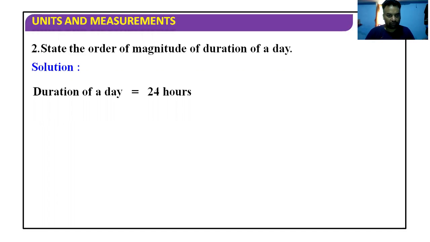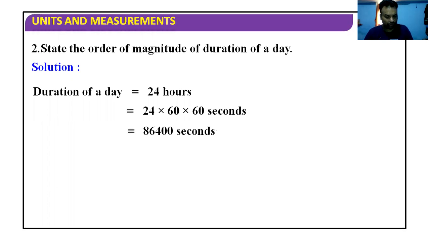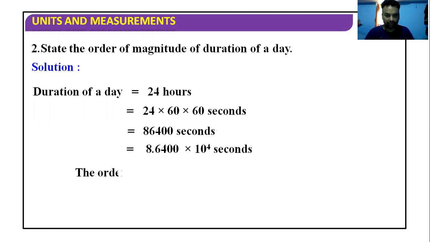Now we have a question. State the order of magnitude of duration of a day. Order of magnitude of duration of a day. So duration of a day, it is 24 hours. And it can be written in seconds. So total seconds, we have 86,400 seconds in a day. Now it can be written as 8.6400 into 10 raised to the power 4 seconds.